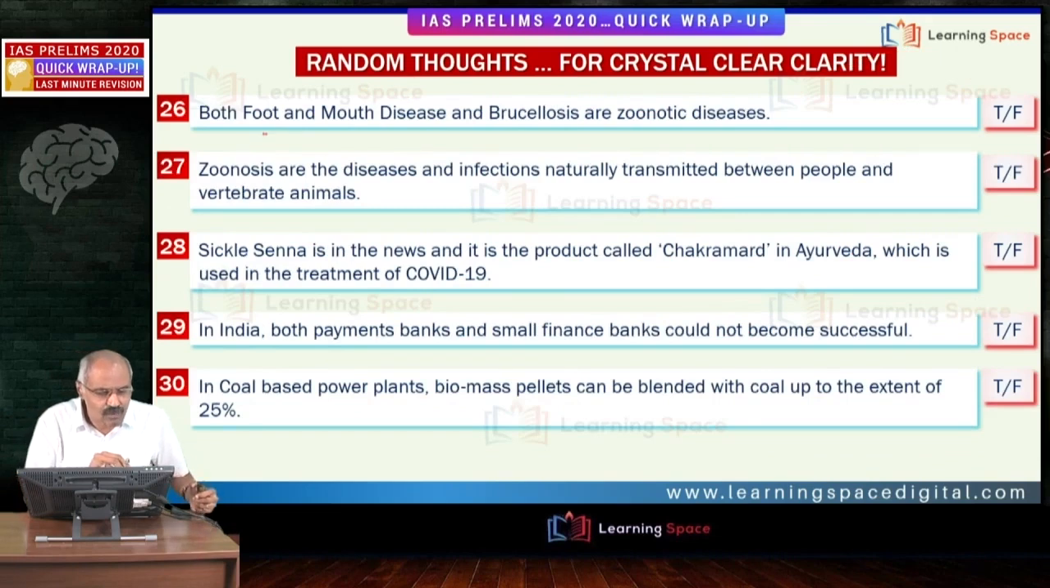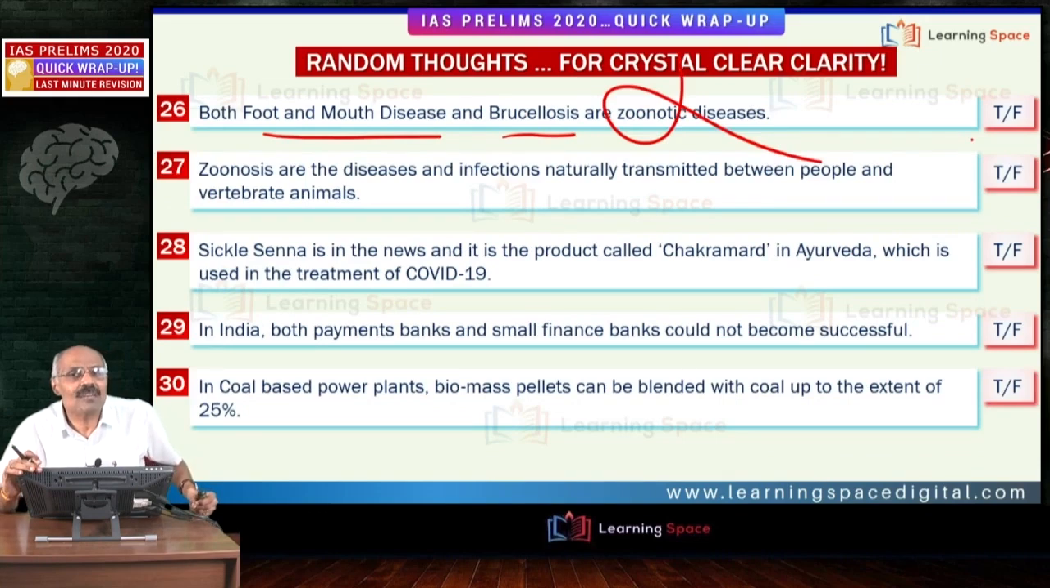Then, both foot and mouth disease and brucellosis are zoonotic diseases. Absolutely wrong. Brucellosis is a zoonotic disease. Now in China we are talking about brucellosis. So it is a zoonotic disease. Brucellosis is because of bacteria. The persons who come in contact with farm animals are susceptible. And if we drink unpasteurized milk without heating, then there is every possibility we may be affected by brucellosis. Brucellosis is because of bacteria.